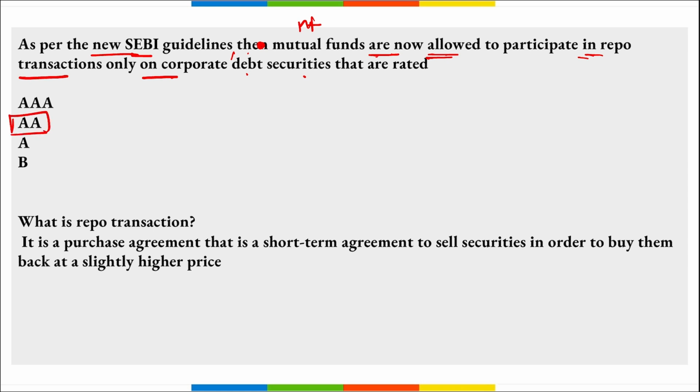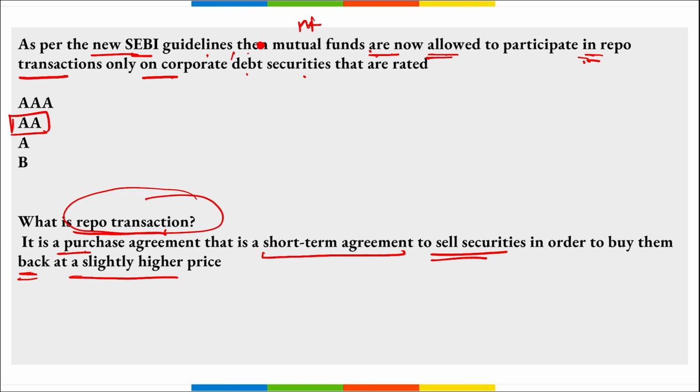What is a repo transaction here? It is a repurchase agreement, that is a short term agreement to sell securities in order to buy them back at a slightly higher price. Correct? So, as per the new guidelines, mutual funds are allowed to participate in these repo transactions only on corporate debt securities that are rated AA. Correct?